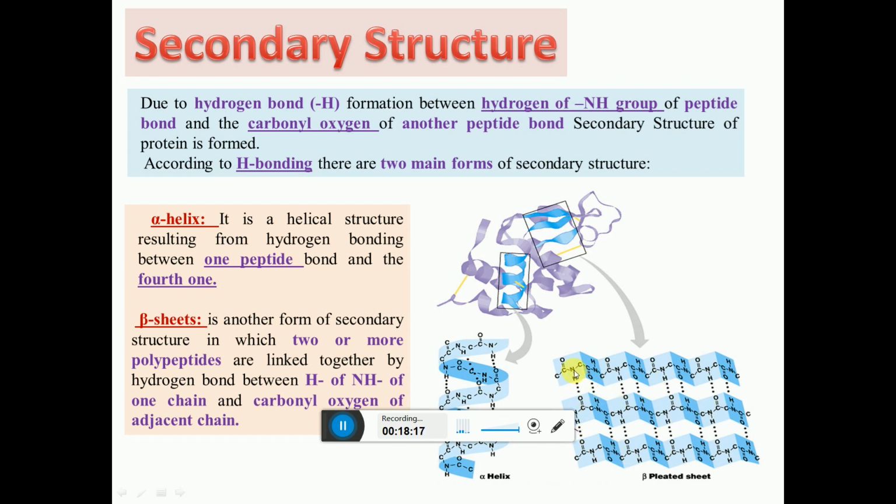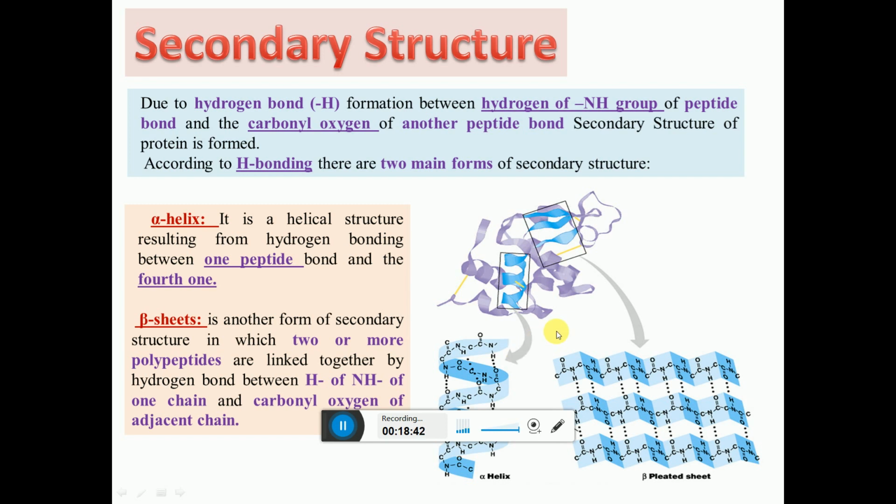In this way, the hydrogen of the NH of one peptide bond and the oxygen of the carbonyl of another peptide bond form a hydrogen bond. In this way, between different polypeptides, hydrogen bonds are formed and a pleated sheet is formed. It is called the beta pleated sheet or beta sheet.